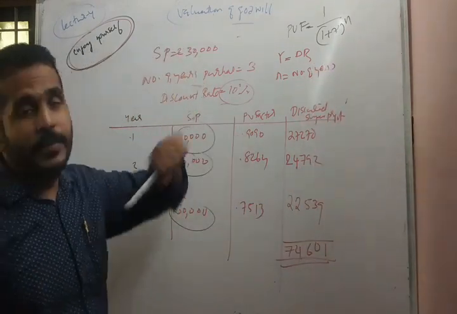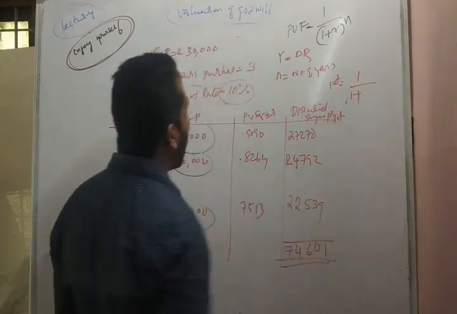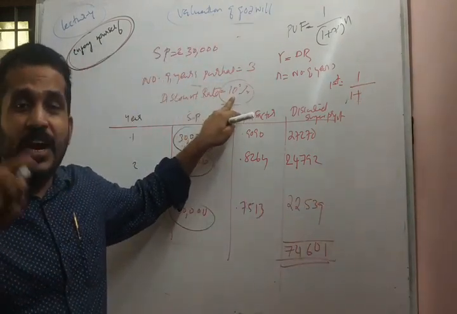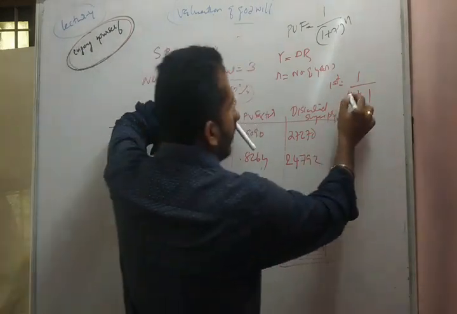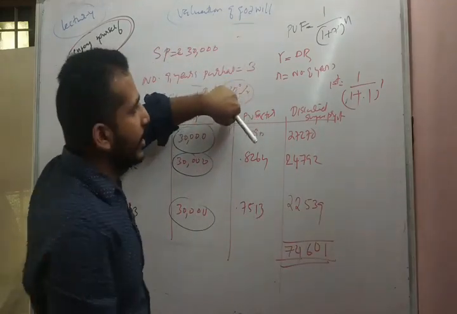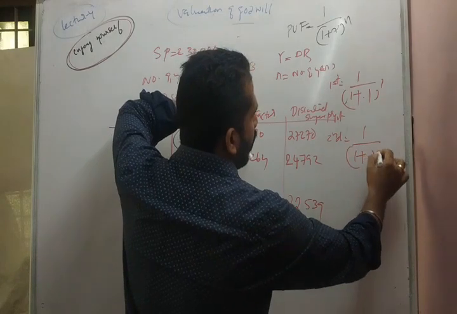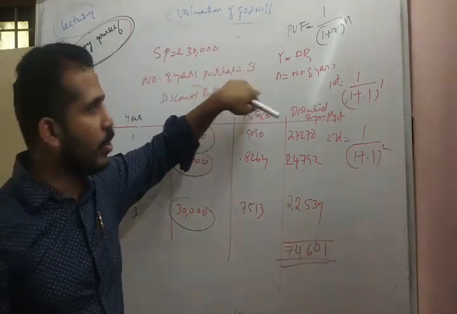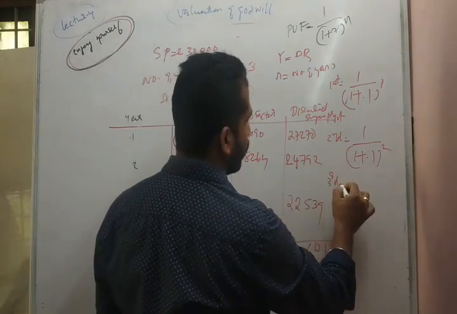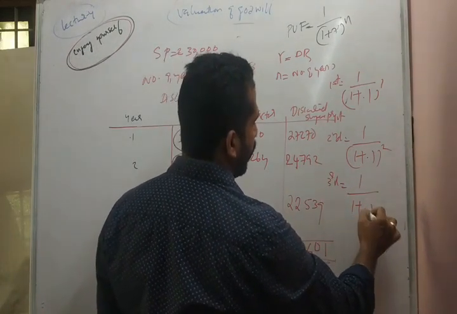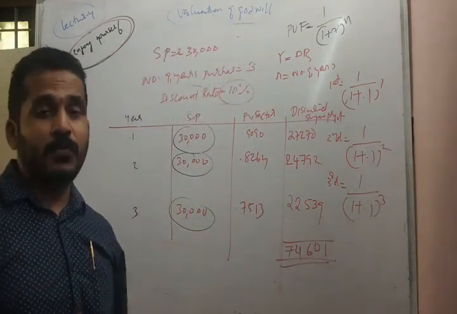So for the first year, what will be the discount factor? 1 divided by 1 plus R. R is 10%, 10 divided by 100, which means 0.1. So 1 divided by 1 plus 0.1. Then for the second year, 1 divided by (1 plus 0.1) whole raised to 2. The first is whole raised to 1, this is whole raised to 2. For the third year, 1 divided by (1 plus 0.1) whole raised to 3. So this is how we will arrive at the present value factor.